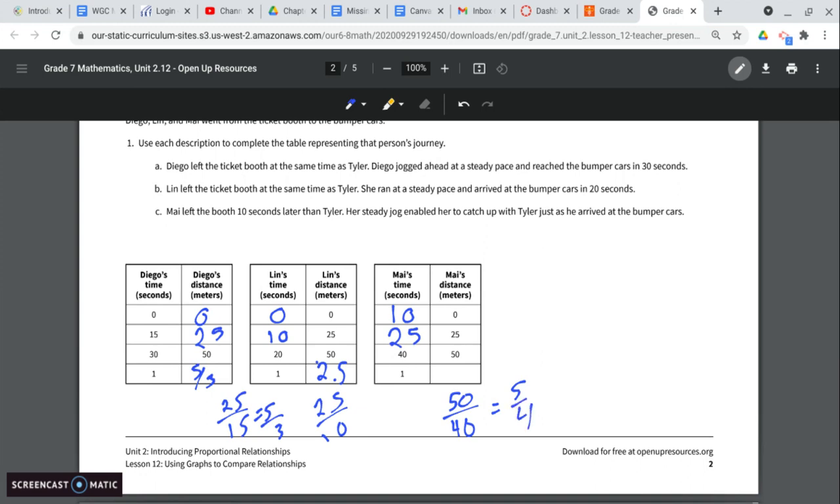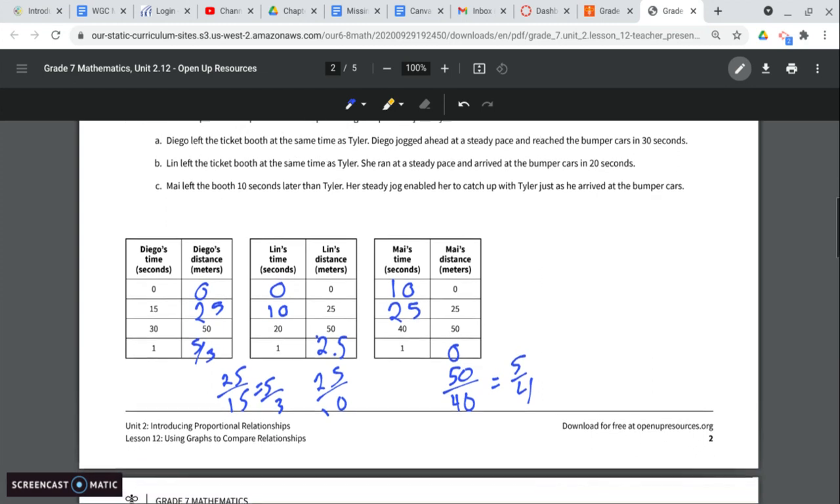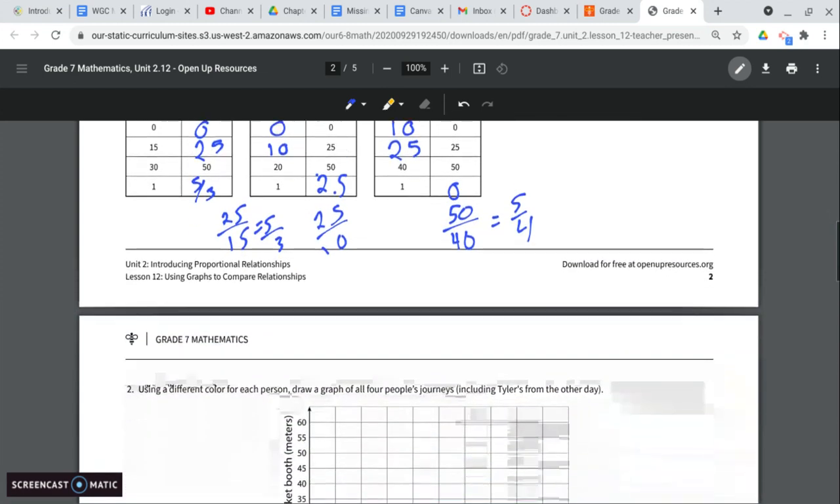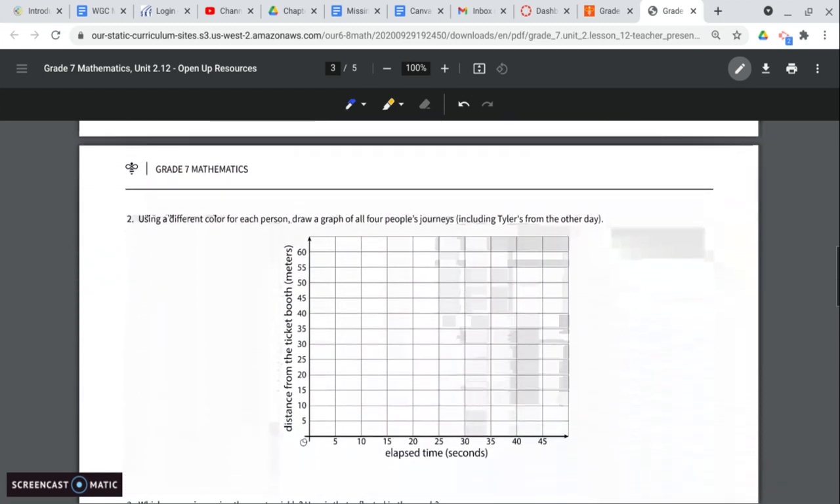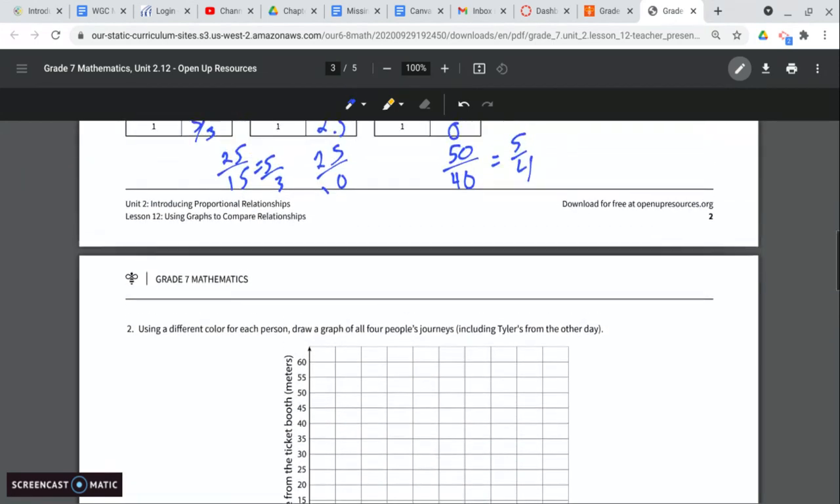But when we want to find, after 1 second, where was she? She was still 0 meters away because she hadn't left yet. So hers is a little different. Like I said, because she's got that delay, hers is not a proportional relationship. So it makes it a little more complicated. We're going to graph each person's journey on here.